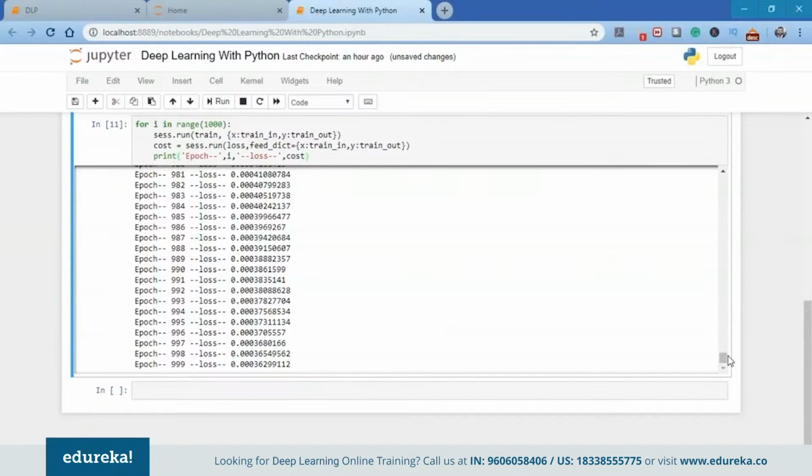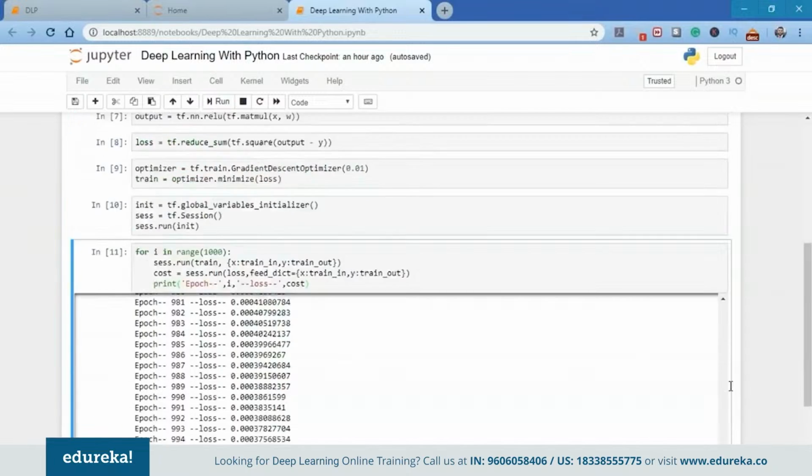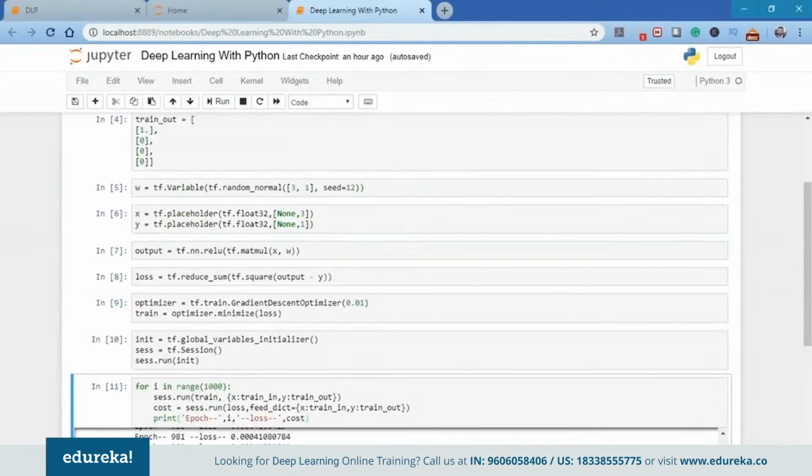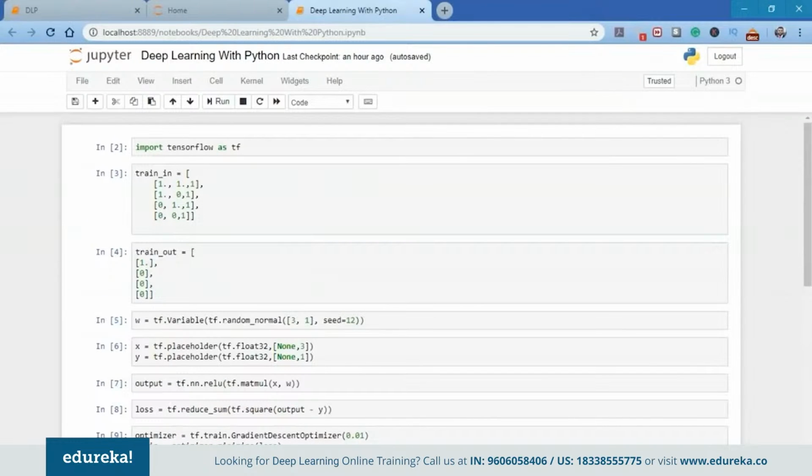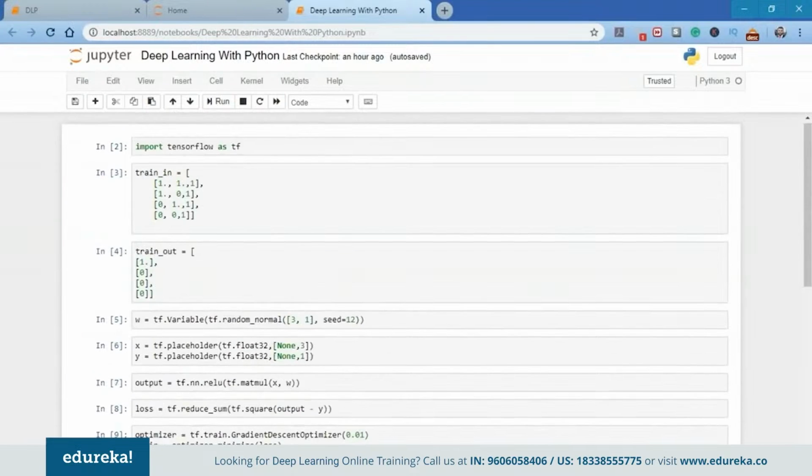And since our data was so small, it was very easy for the perceptron to learn the data during the 1000 iterations because there's nothing new about the AND gate. But the complications arise when we are dealing with large amounts of data in which the data is of high dimensionality and each data point differs from the previous one in some other respect. So this is how you create a perceptron using Python in TensorFlow. You can use other deep learning frameworks as well, which work with Python, like PyTorch.